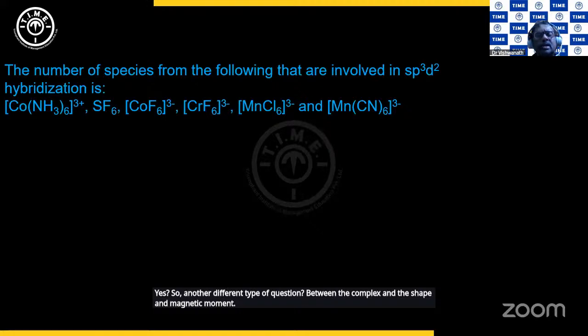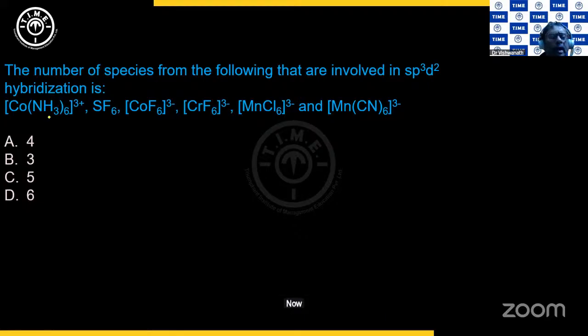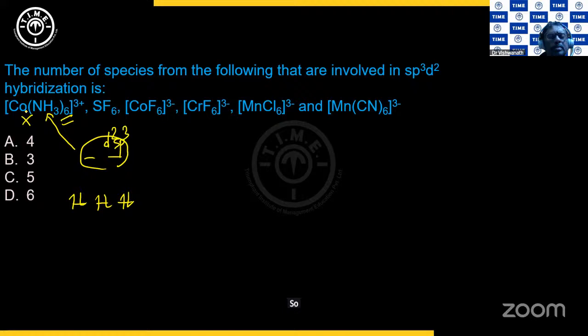Next, the number of species that are involved in sp3d2 hybridization. Now we know that NH3 is a strong field ligand and cobalt is in +3 oxidation state, so it is d6. And this is octahedral. So t2g down, eg up, and all the electrons are paired up. So 2 d's are available for hybridization. So that will be d2sp3. So this is not the option.